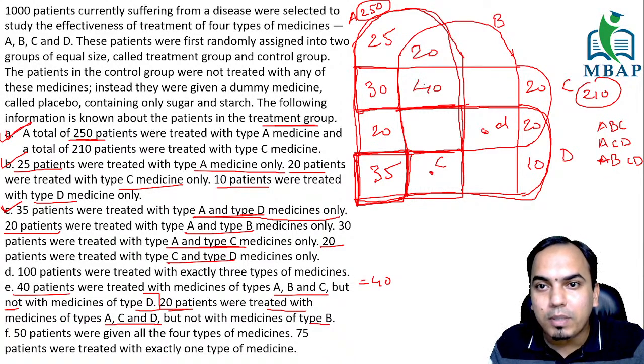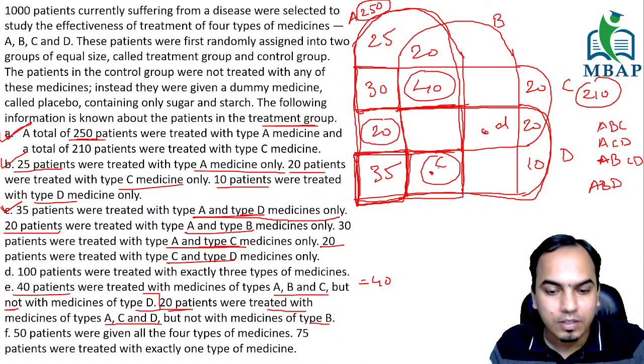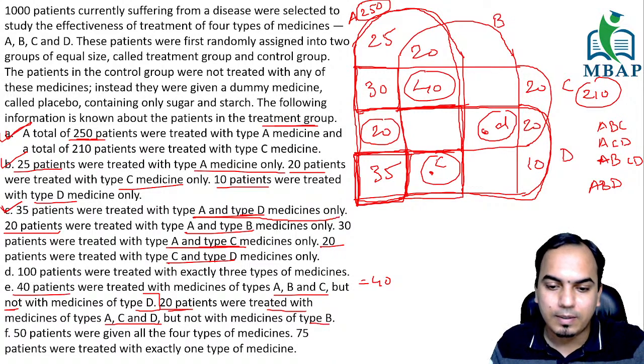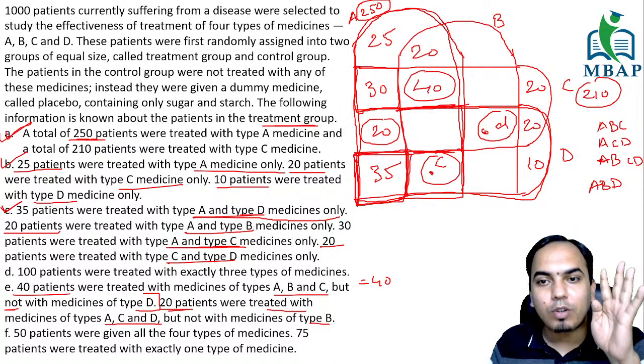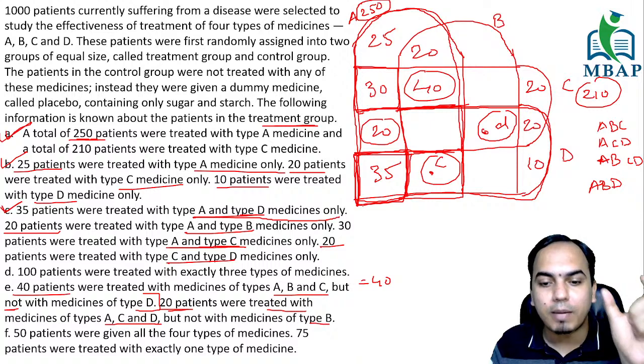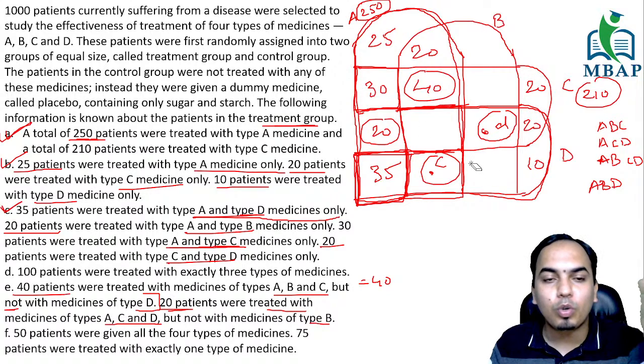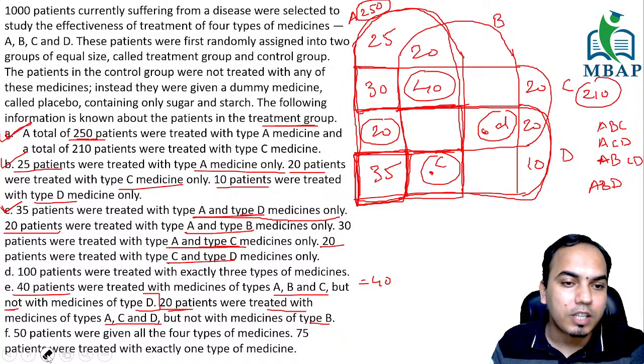So this is ABC combination. Similarly, this is ACD combination. This is ABD combination. And this is BCD combination. That means there are 4 different combinations where we can have exactly 3 types of medicines. Vijay Lakshmi, are you clear with this part? These four boxes, the total of that will be 100, is what this statement is telling you.